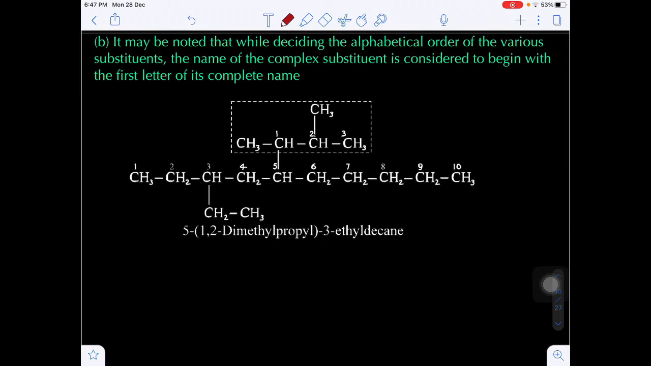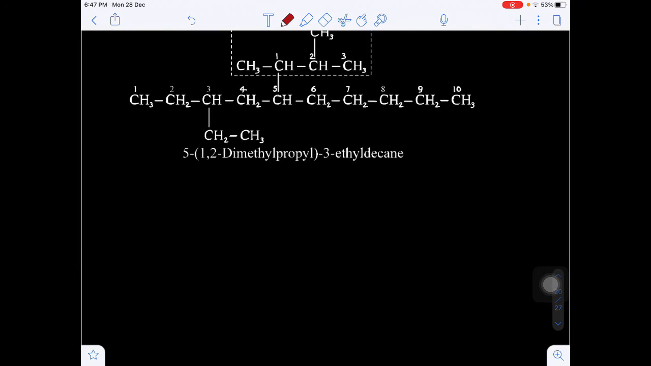Okay, now one more important thing. It may be noted that while deciding the alphabetical order of the various substituents, the name of a complex substituent is considered to begin with its first letter. Are you getting my point?